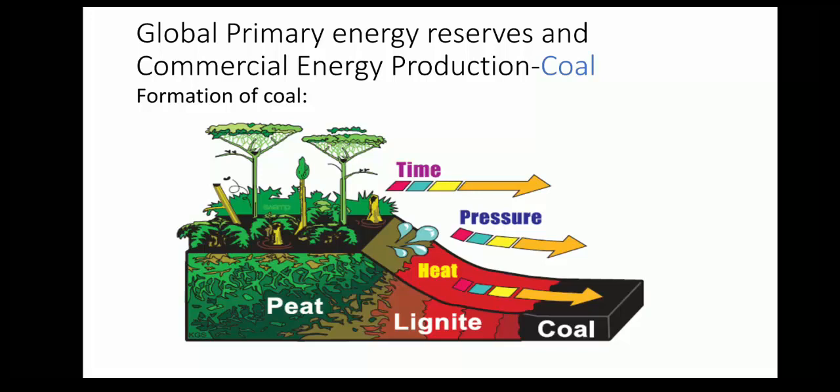Then the primary energy reserve is directly converted to commercial energy production. Commercial, we already know what commercial energy is. The figure shows the formation of coal from natural wood trees and other products. First, they convert to peat, lignite and coal through the application of pressure and heat over time.